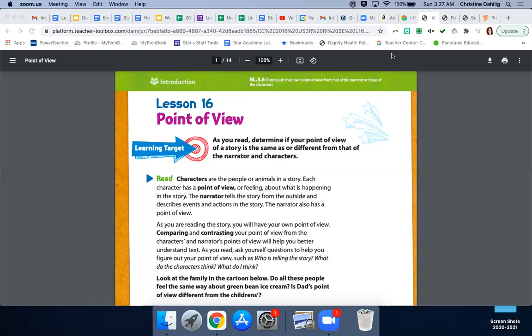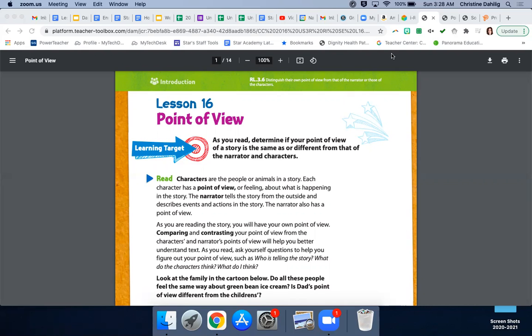And as we are reading, I would like you to think about each character and what they're thinking and what they're feeling at different points in the story. And I would like you to think about your own opinion as we're reading. So, your point of view is what you think about the story in general or about the characters, the setting, and the story events. Your point of view is personal, and it may be different from that of the narrator, the story characters, or other students.